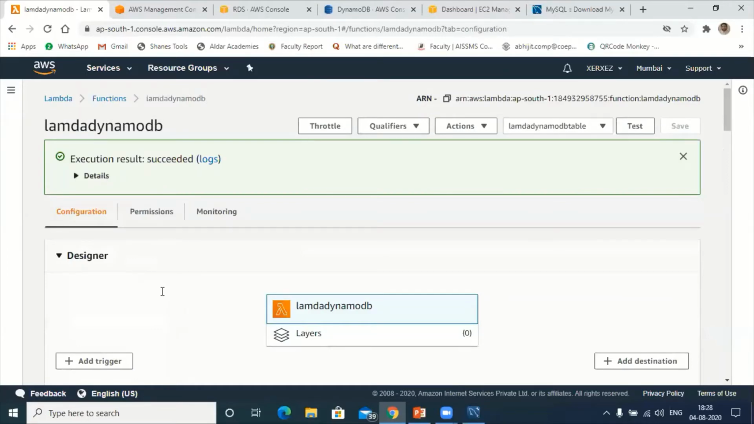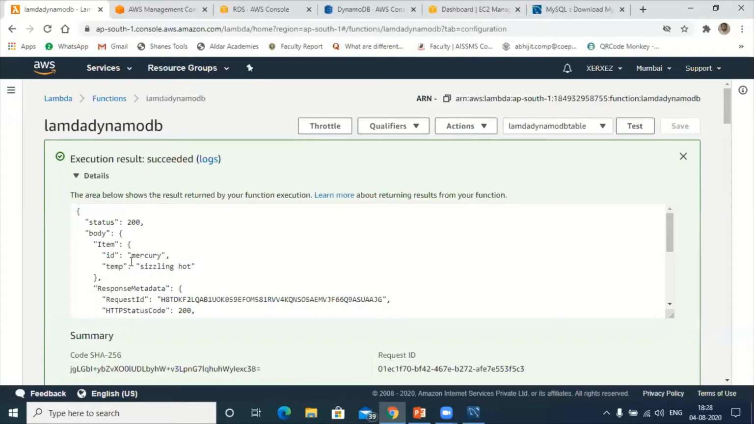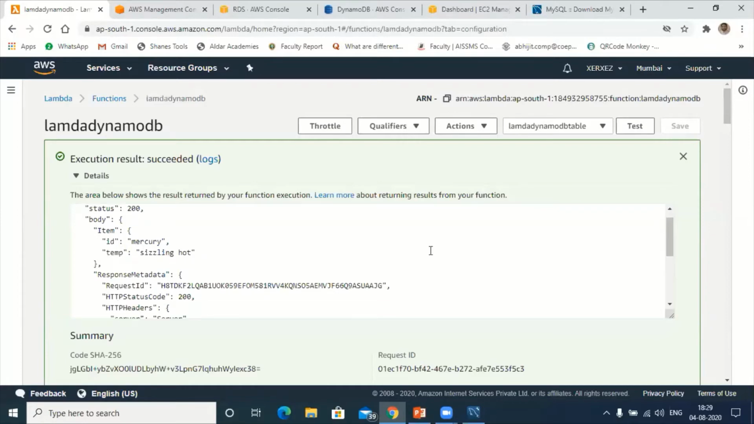Go to details. Can you see participants? Participants reply, please. What is my ID? Yes, sir. What is my ID? Mercury. Yes, ID is Mercury, and the temperature is sizzling hot. Yes, correct.